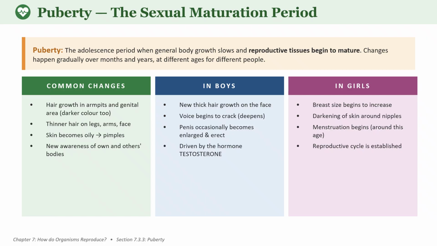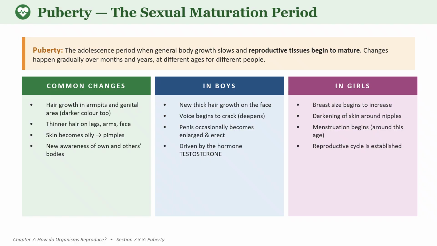So what are the common changes we can see in boys and girls? Let us see some physical changes. We can see growth in height, which we can measure, and then hair growth in the armpits and pubic regions, increased sweating, and also oily skin and pimples. These are some physical changes. What are some emotional changes? We can see increased self-awareness, mood swings, and attraction towards others.